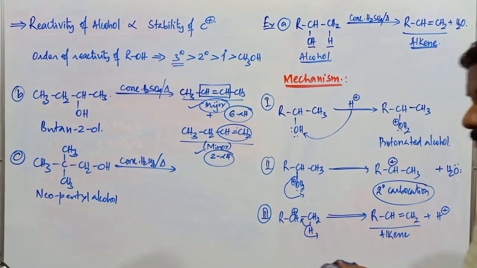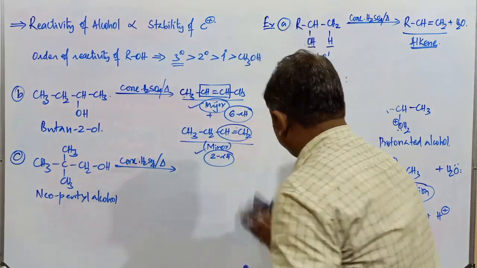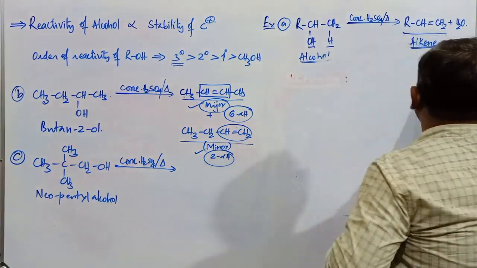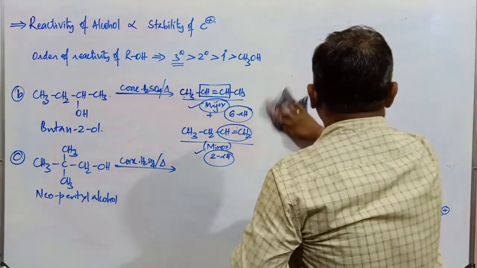Neopentyl alcohol. What type of alkene is possible in that reaction?